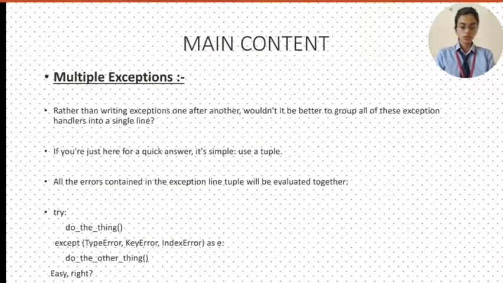The main content of a project is multiple exceptions. Rather than writing exceptions one after another, wouldn't it be better to group all of these exception handlers into a single line? If you are just here for a quick answer, it's simple: use a tuple. All the errors contained in the except line tuple will be evaluated together.